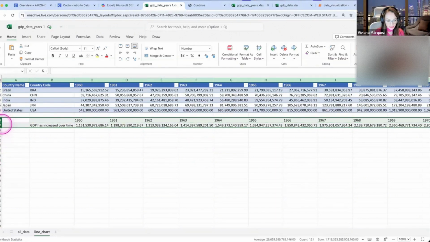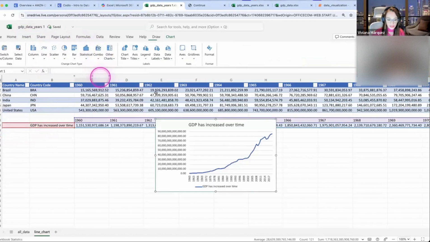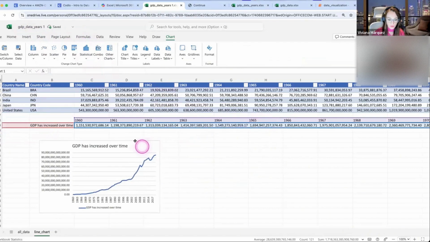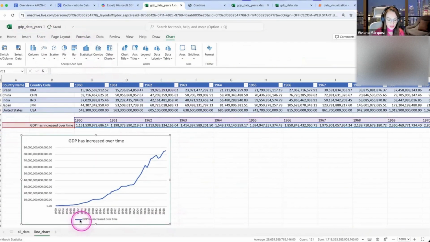So you have selected them. And same thing as before, insert. And then you click on line. And this 2D line. There you go. So now we got the GDP over time.